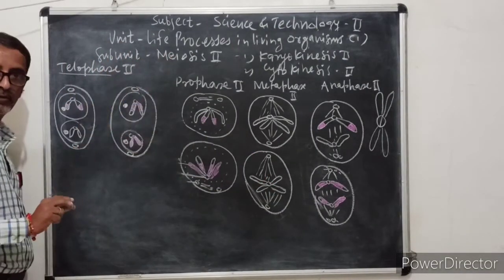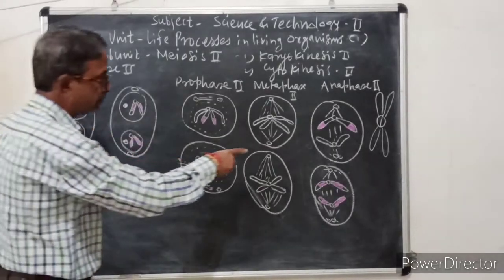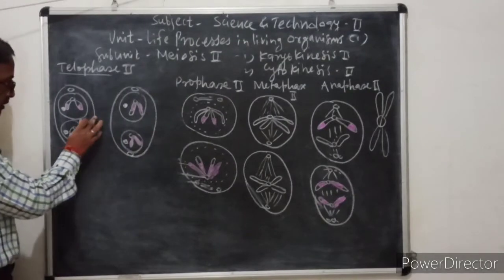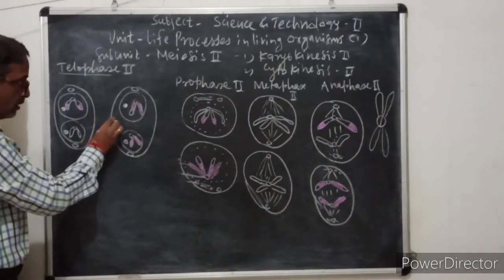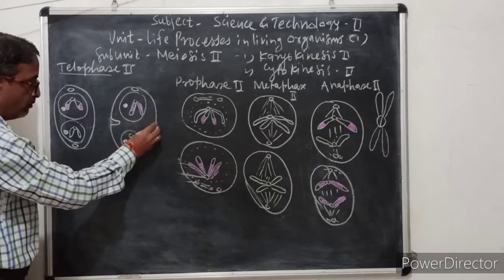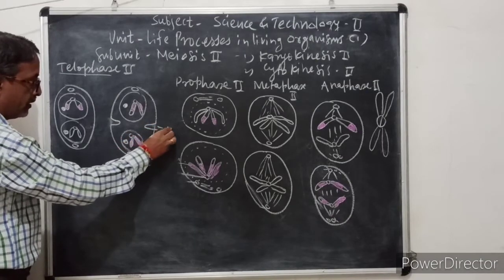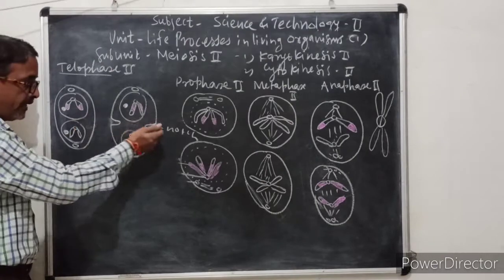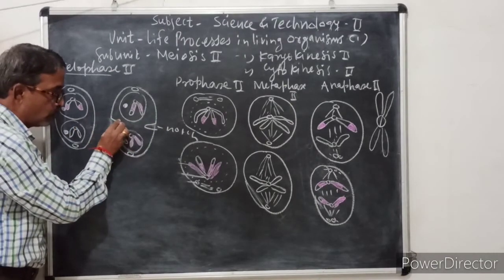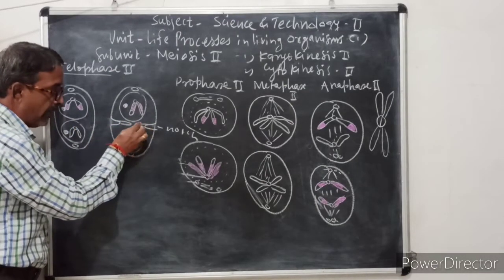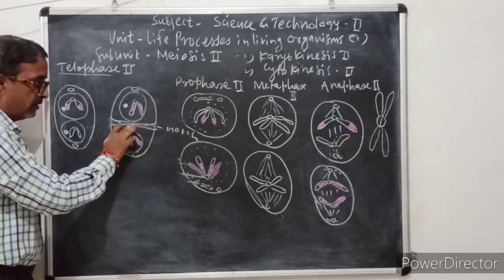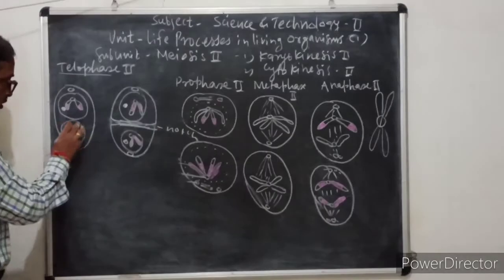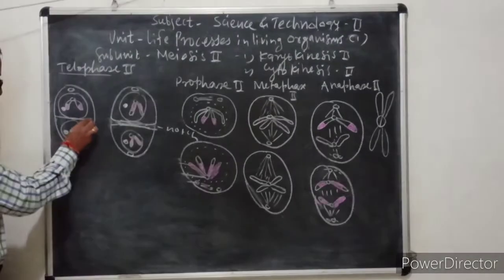That is called karyokinesis. And here it is followed by cytokinesis, where a notch is formed in the center. It is called a notch. This notch, from the left side and right side, enters towards the center like this, and a stage comes where they are separated and 4 daughter cells are formed like this.